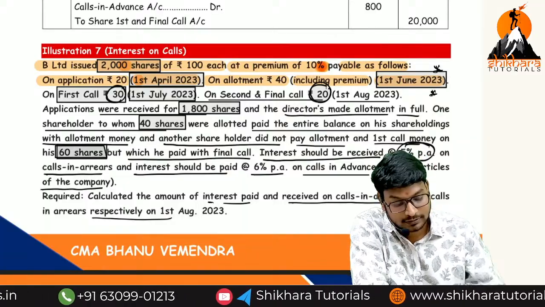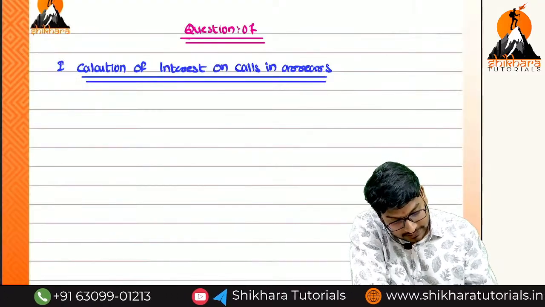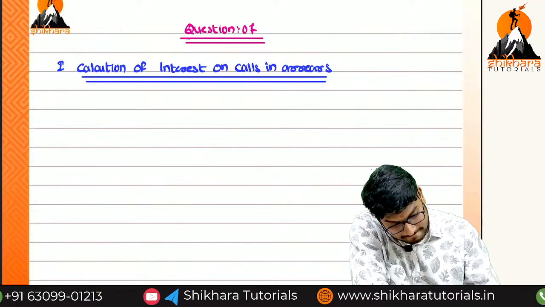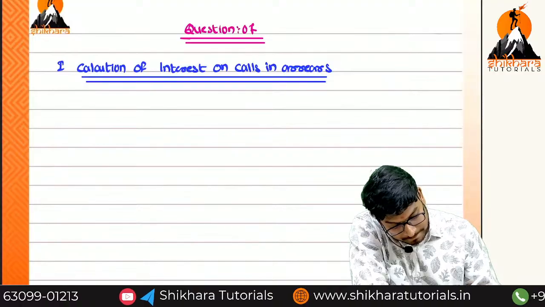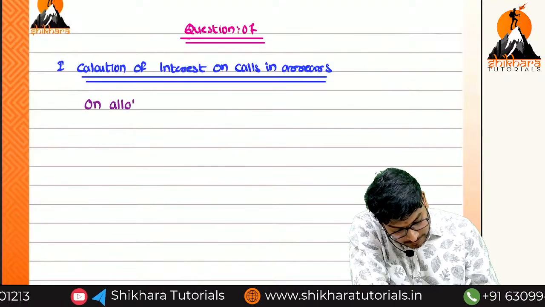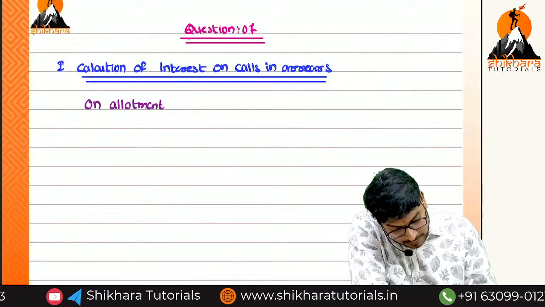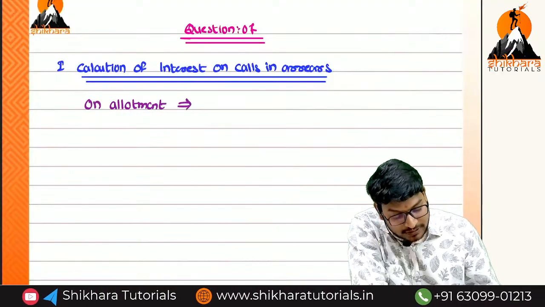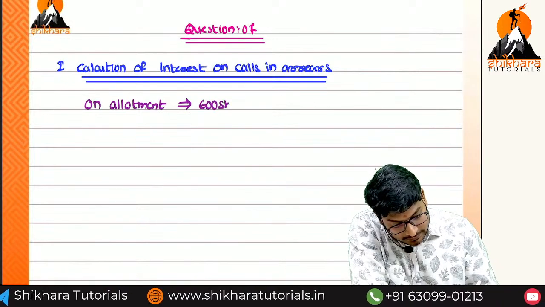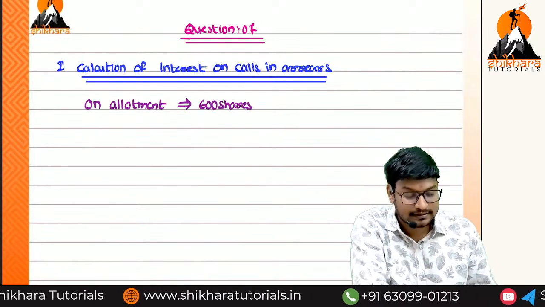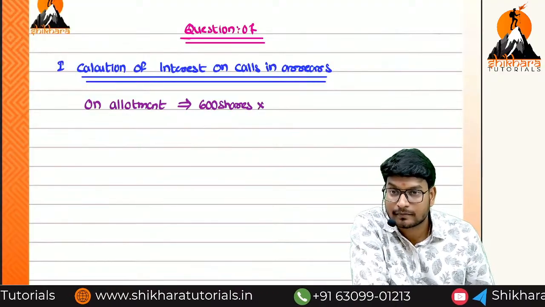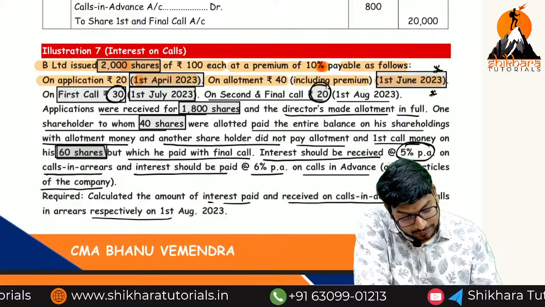Firstly, on allotment we are going to see. On allotment, how much amount have we not received? 60 shares into what is the allotment money? 40.